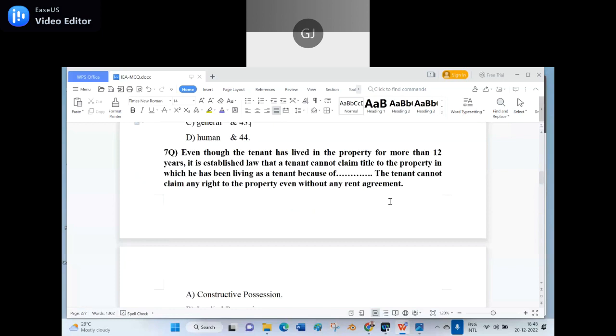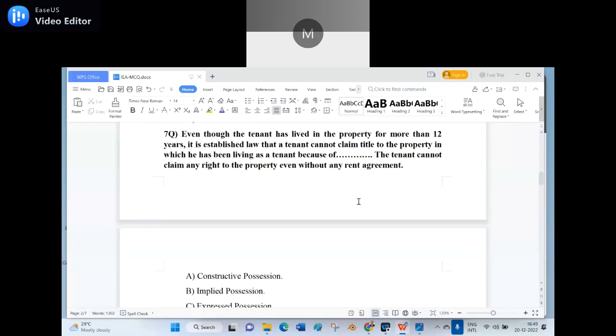I am not sure about the 44th, but one thing I am sure is that the case law where it says preamble is not part of the constitution. That much I can say. Okay, sir, I will find out. Time being, that much I can say. So, seventh question.